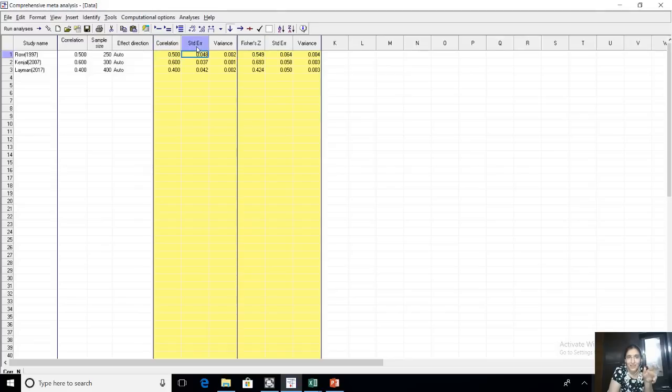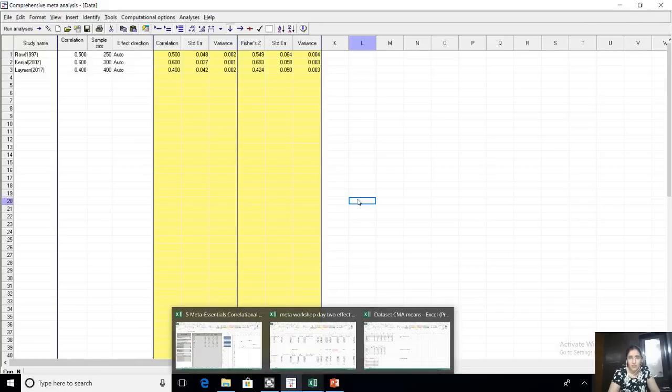There is a standard error. Larger the sample size, lesser the standard error. And there is variance. Variance will come of use to us when we are doing heterogeneity and homogeneity among our studies. Right, so this is the input. I would also want to show you now. This is just an input I am showing you.